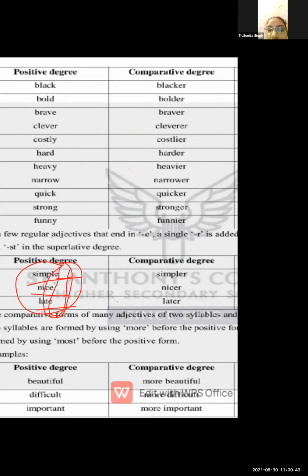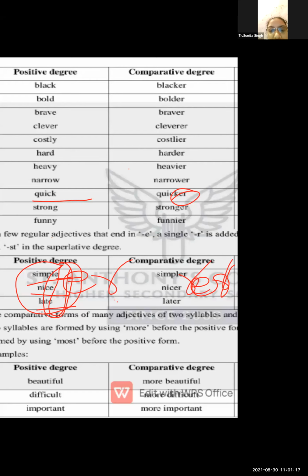So here there is no need to write the extra er, like we add er to quick. No need to add er to simple, because e is already there. So you just write r: simpler, nicer, later. Only add r. Remember this thing, students.